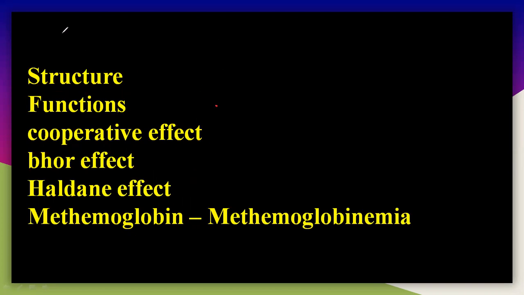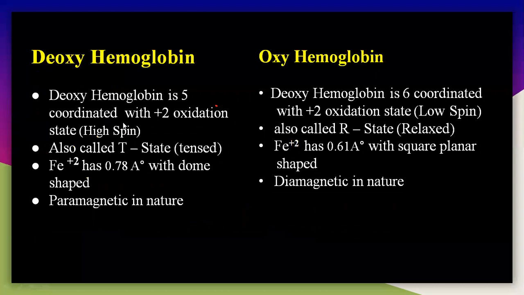So first we will discuss the function of the hemoglobin. What is the function of the hemoglobin? Let us understand. First, hemoglobin specifically transports oxygen, O2, and also CO2. Generally, it transports oxygen and CO2. I will tell you about the CO2 exactly later. First, we will discuss the oxygen.